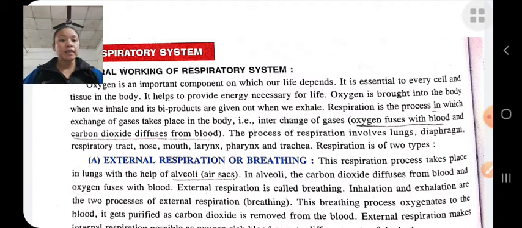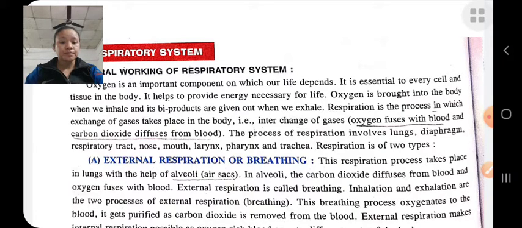In external respiration, the carbon dioxide is diffused from the blood and oxygen is diffused into the blood. Inhale and exhale are the two processes of external respiration.